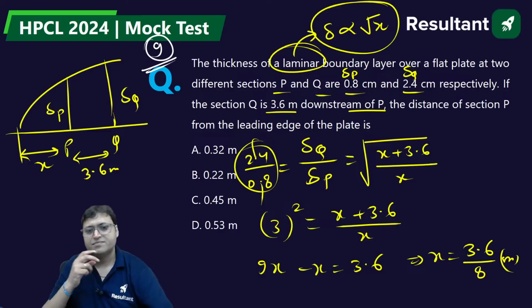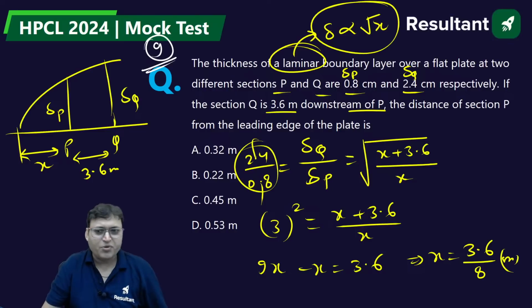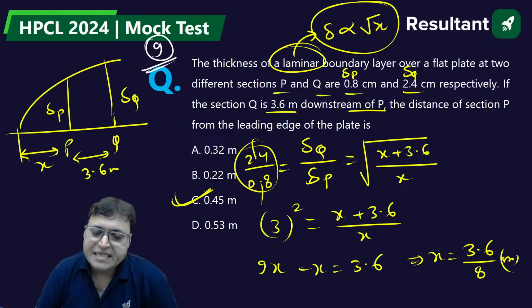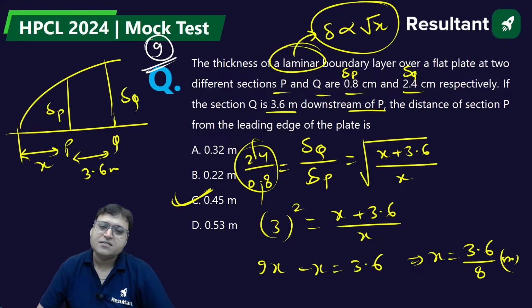Question number 9. 3.6 divided by 8. It is somewhere around 0.4, 0.45. Yes or no? 36 divided by 8 is 4 point something. But 3.6 divided by 8 is 0.4 something. C will be the answer. Question number 9.